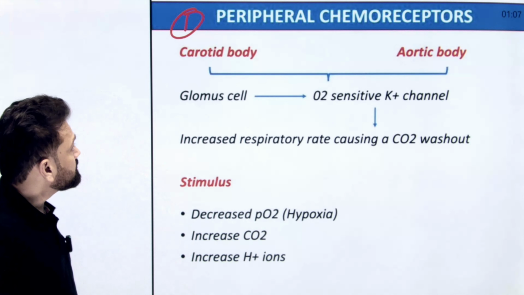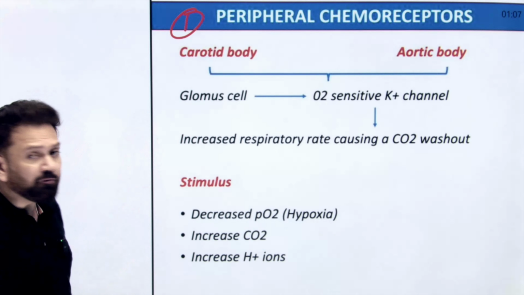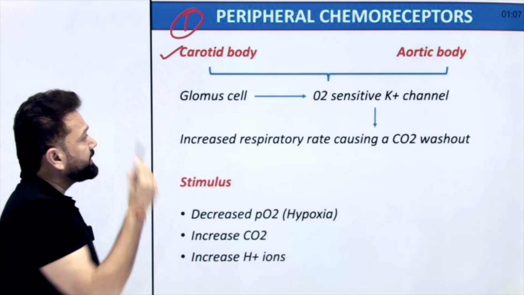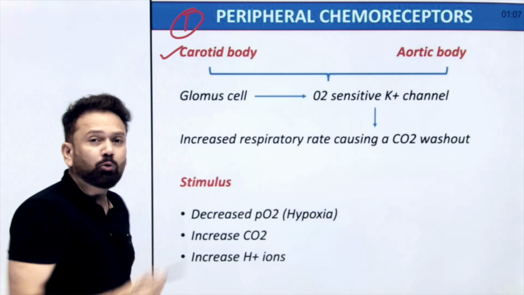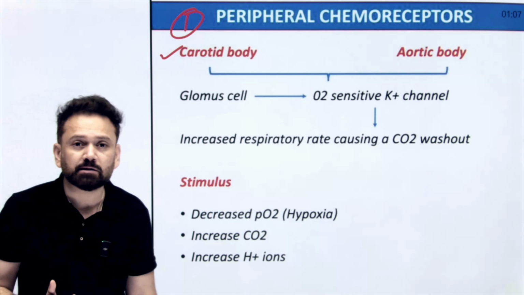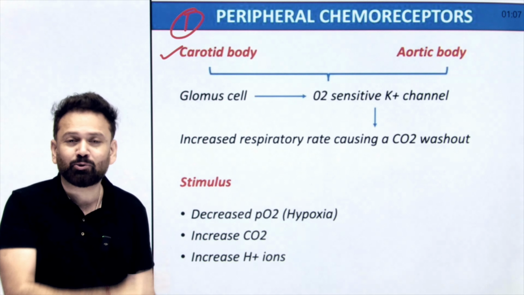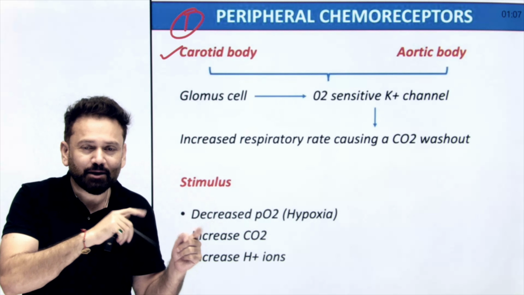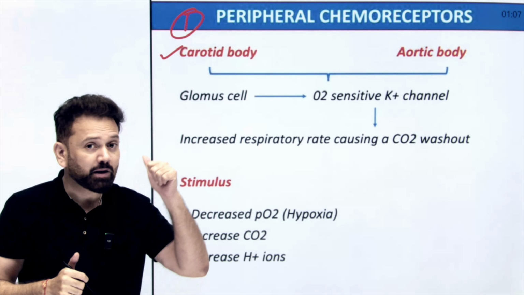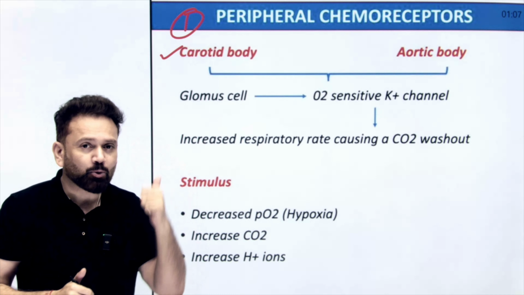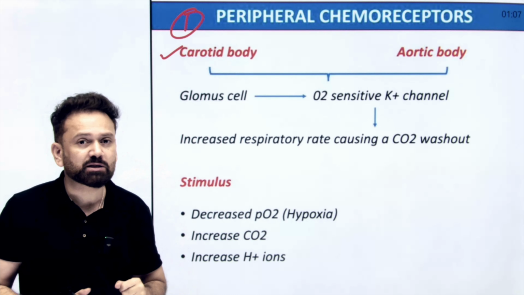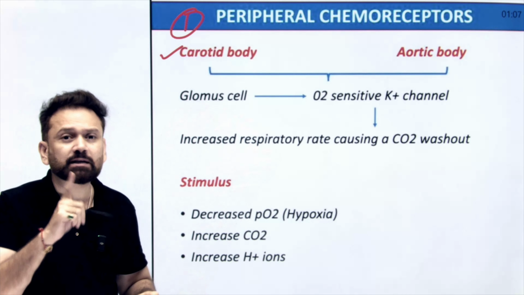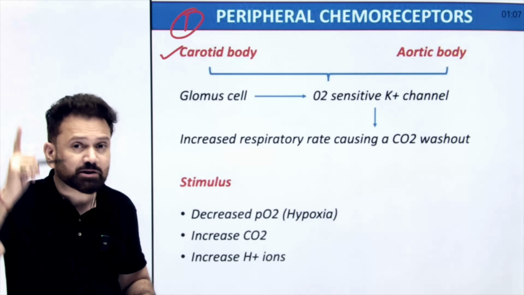Number one, there are two types of peripheral chemoreceptors. Number one is the carotid body and number two is the aortic body. So these are the peripheral chemoreceptors. Chemoreceptors are of two types. Don't forget, one is peripheral, the other is central. I am talking right now about peripheral chemoreceptors, which are again of two types. It is not the sinus. Sinuses are baroreceptors.